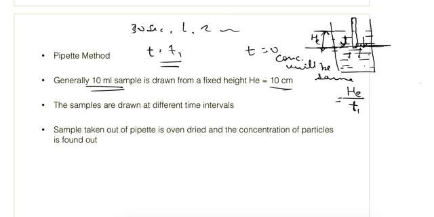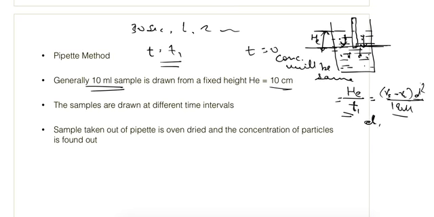They will be somewhere here, and particles whose velocity is less than He by t1 will be under suspension above He. So we can correlate this value with their diameter using Stokes law. According to Stokes law, v is (gamma S minus gamma L) d square by 18 mu. These values we know, and from here we can find out the diameter corresponding to the velocity He by t1.